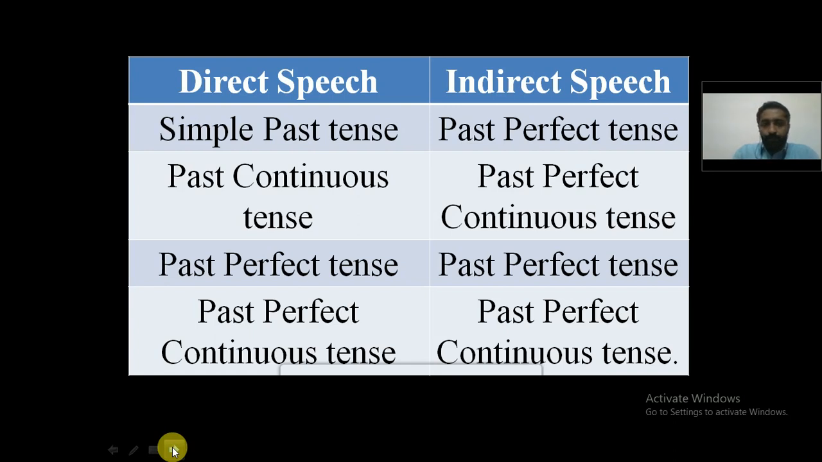So once again, simple past will be converted into past perfect tense. Past continuous tense will be changed into past perfect continuous tense. Past perfect tense and past perfect continuous tense will remain the same, which means there are no changes that will happen in these two tenses. And this is with regard to the past tense. So kindly write down these notes, this particular table in your language copy.